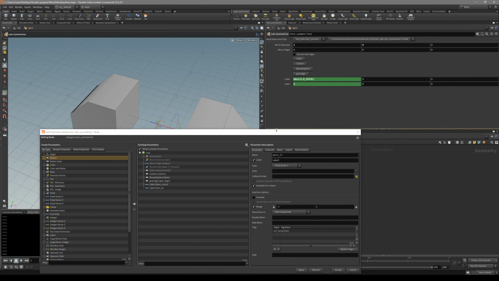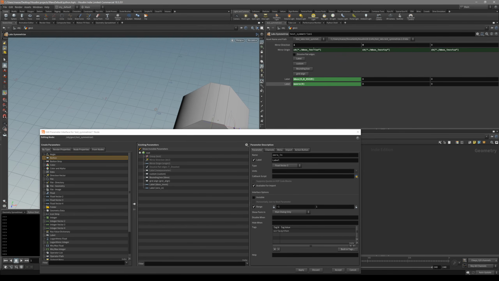There were a couple of limitations. So first of all, I did kind of a workaround with the label for the zeroing in on a grid, because let's say I first of all pressed on bounding box, and this basically gives the expression for my mirror origin, and we couldn't actually switch it. We could switch it to another expression. We couldn't switch it to another, let's say I wrote in just an int value or float value. It basically has to be also the other expression. So that's why basically it's a simple expression. M0 is going to return a 0. So that's why I did kind of a workaround.